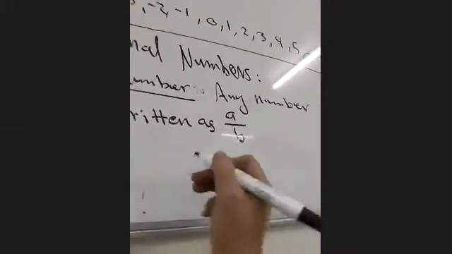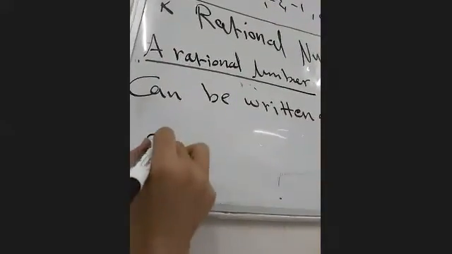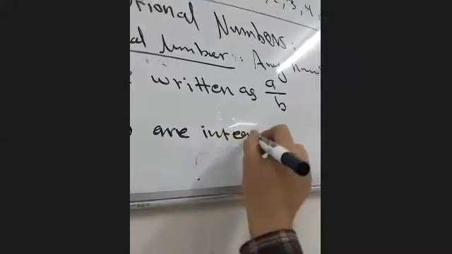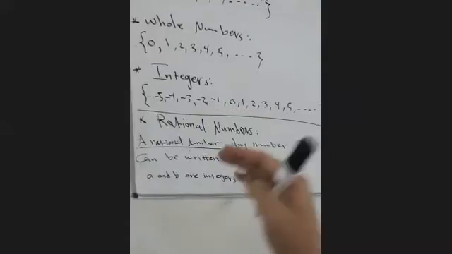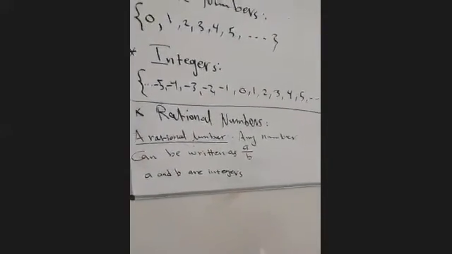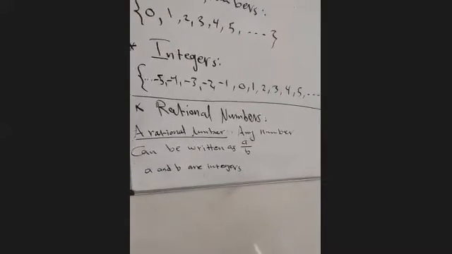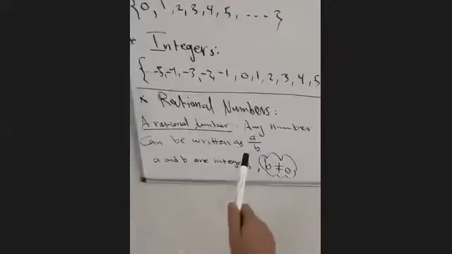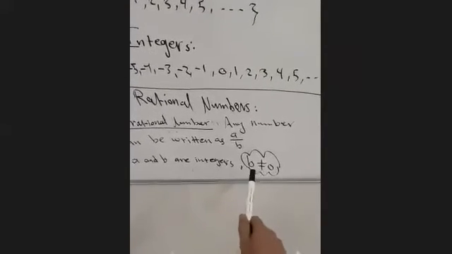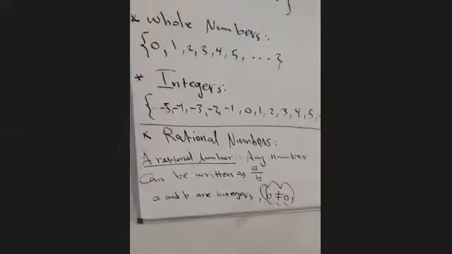Now, what are A and B? We have 2 conditions here. A and B are integers. It means if we take 2 integers and put them over each other with a line, what do we call this number? A rational number. But we have a condition for B. B cannot be 0. The denominator, down, cannot be 0. Why can B not be 0?